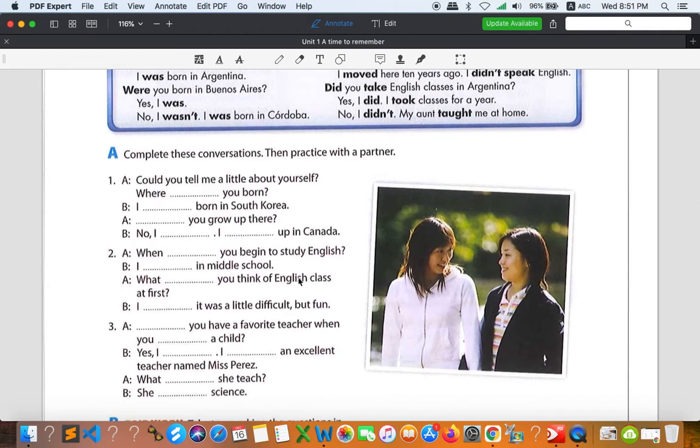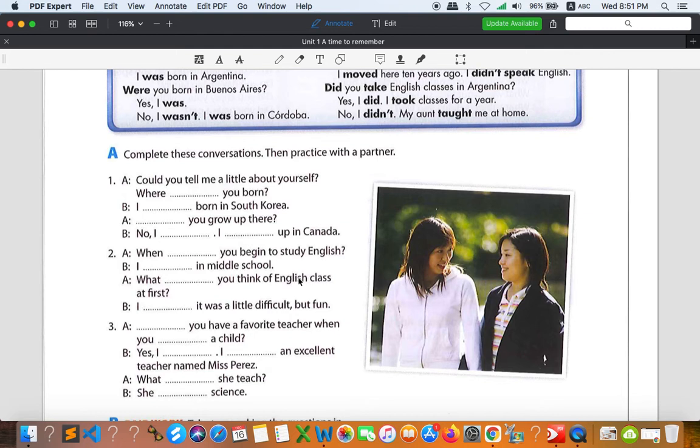Complete these conversations, then practice with a partner. Could you tell me a little about yourself? Where were you born? We need the verb to be right here, and with you, we need to say were. So the answer is, where were you born? And then, I was born in South Korea.